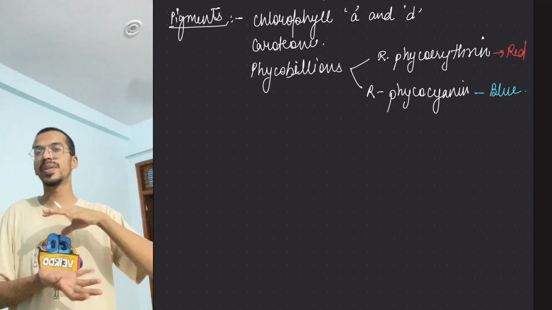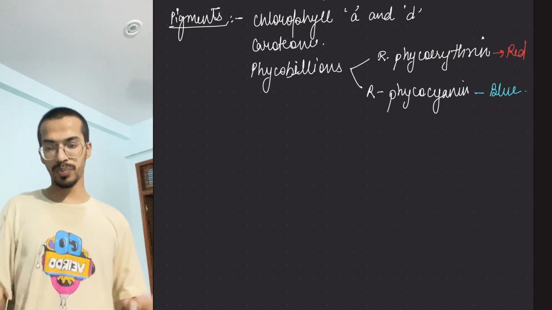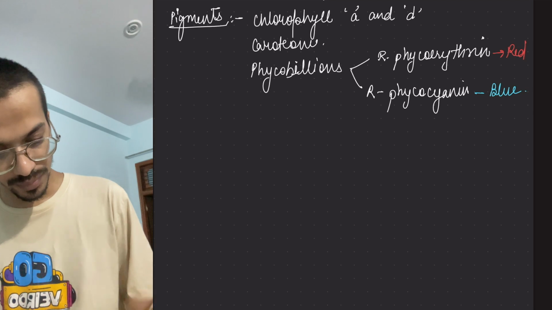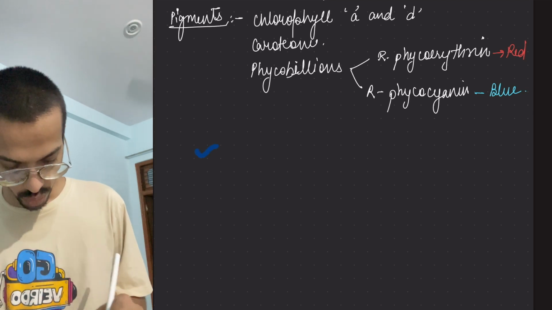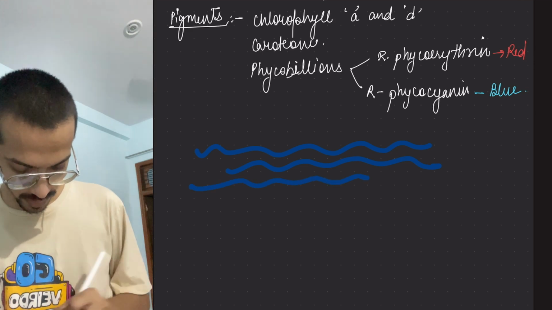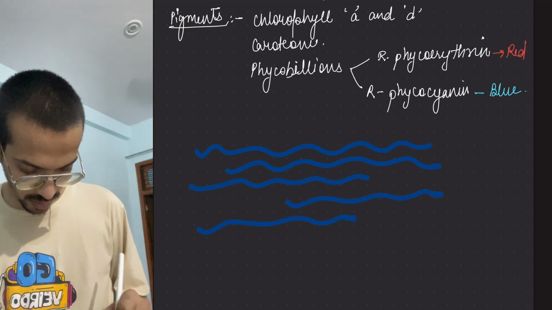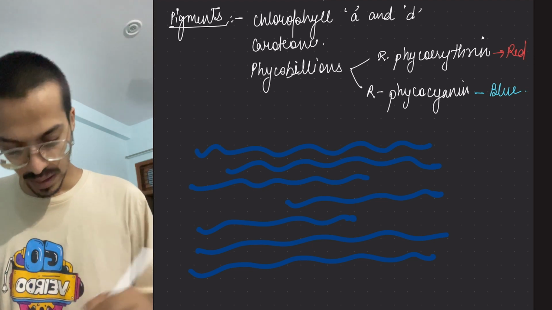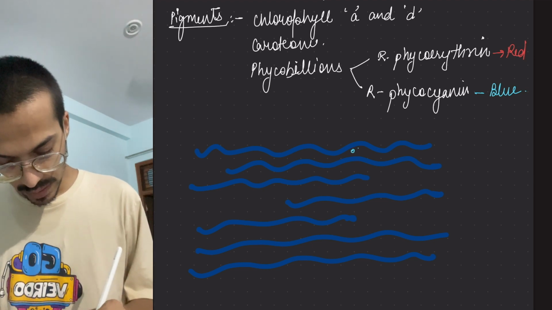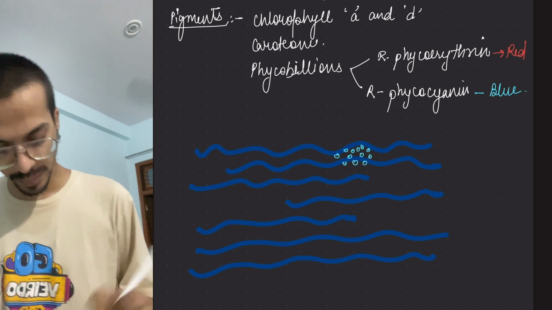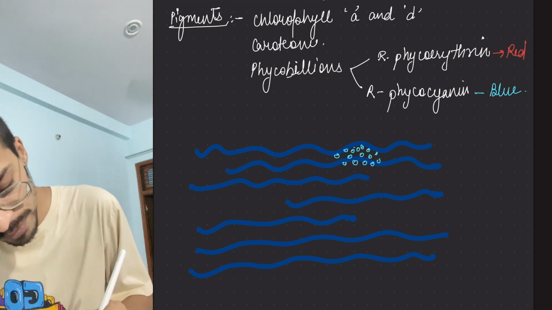The deeper, the redder; the higher up, the bluer. If I draw an ocean with different depths, then on the top there will be the presence of cyanobacteria-like forms, the superficial layer.